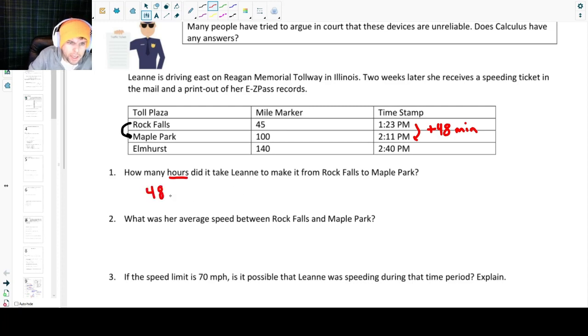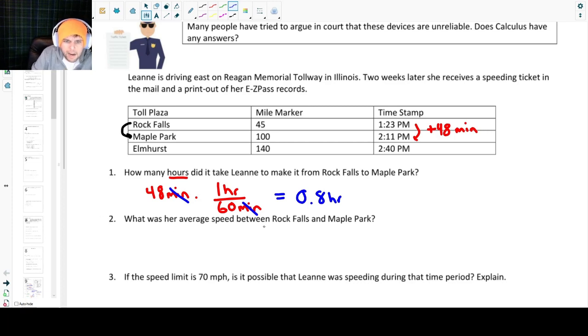So we would do 48 minutes times 1 hour over 60 minutes, or that's sort of equivalent to dividing this by 60. Our units for minutes would cancel out, leaving us with units of hours. Anyway, we do a quick calculation there. 48 divided by 60, we get that this is exactly 0.8 hours.